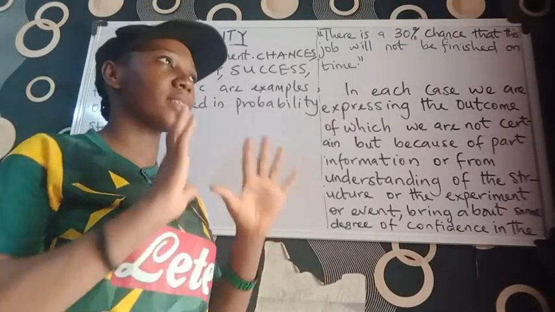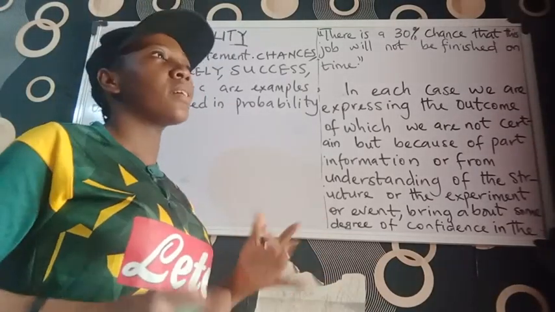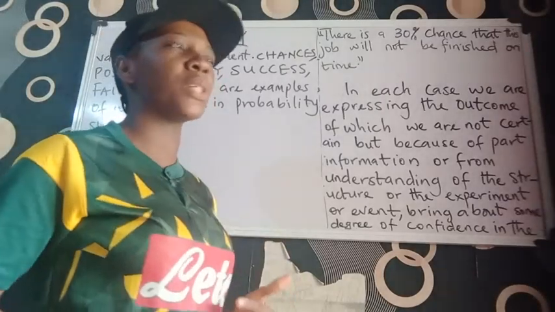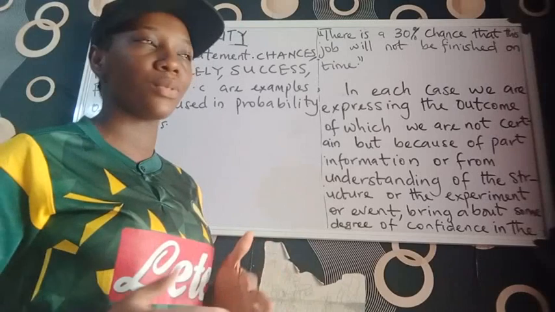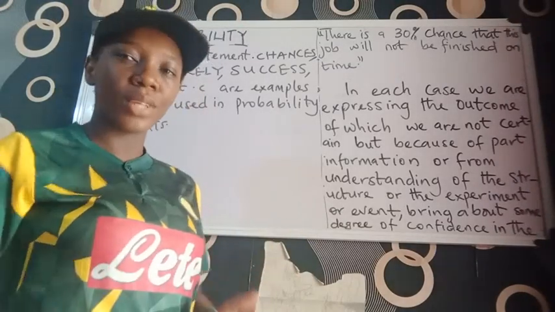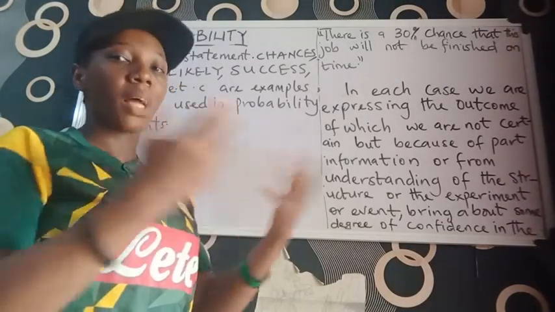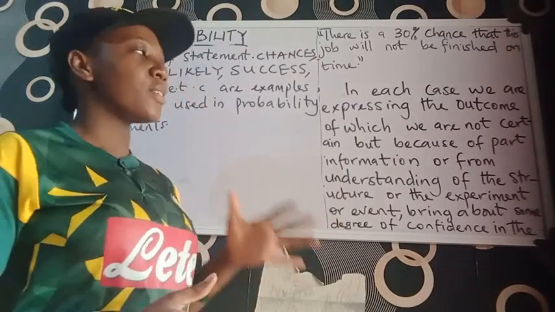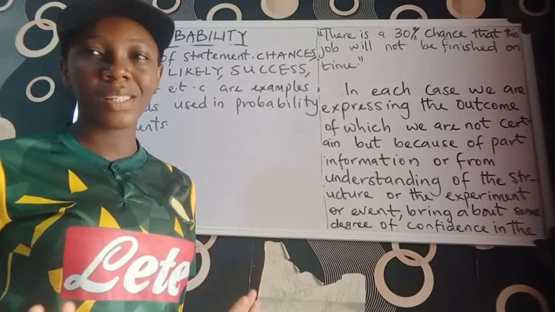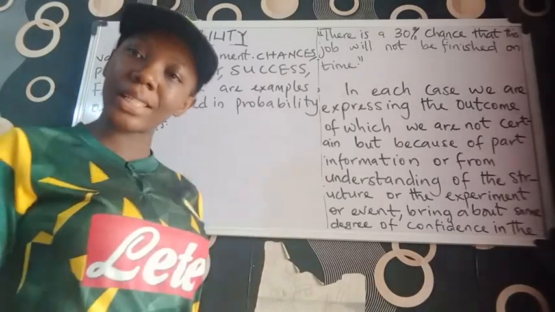Those in football can tell, and they will say Nigeria is good, the footballers there are solid, they know how to play their games well. That gives us a level of confidence to say Nigeria will still win. But still, it's a probability until that match is played.